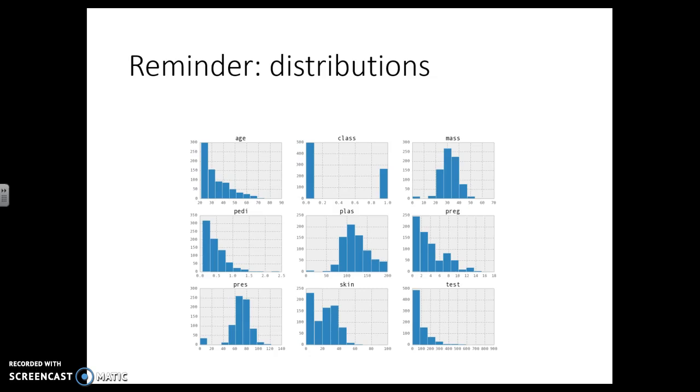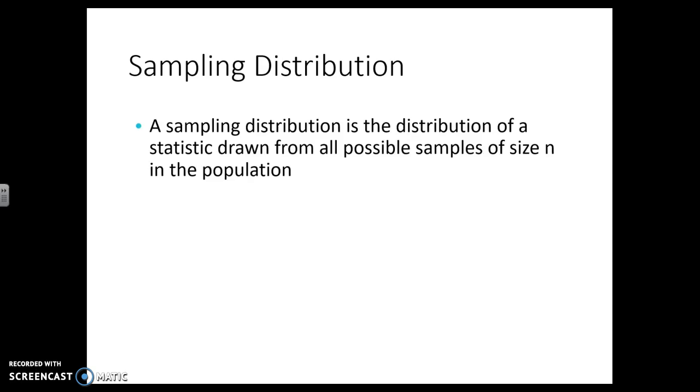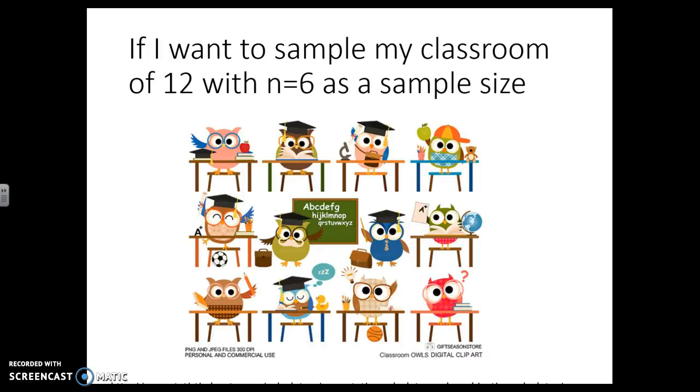And remember, when we're talking about a distribution, we're just talking about the picture. We want it to look normal, but there's all kinds of different distributions that your data could be. So we've been talking about a sampling distribution, which leads us to the central limit theorem. And what this is, it's a distribution of a statistic. So it's a distribution of our mean scores from all possible samples that we could draw, which is crazy.